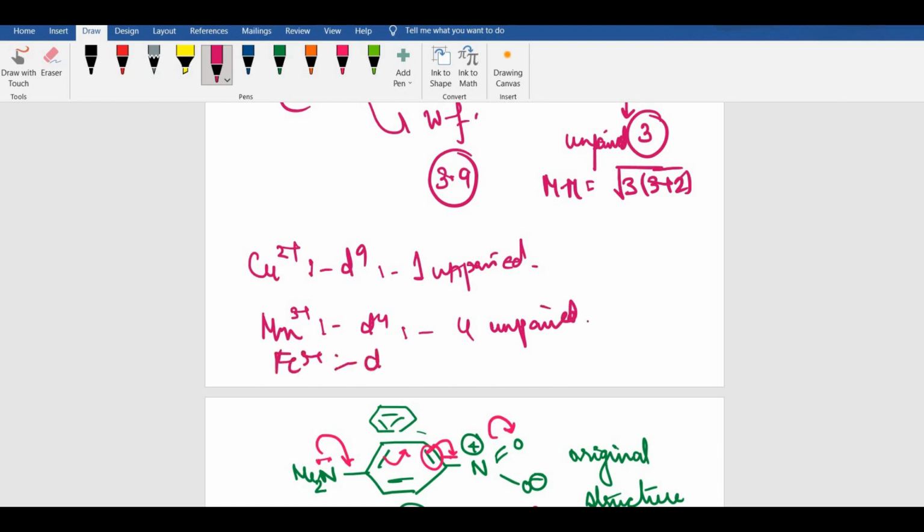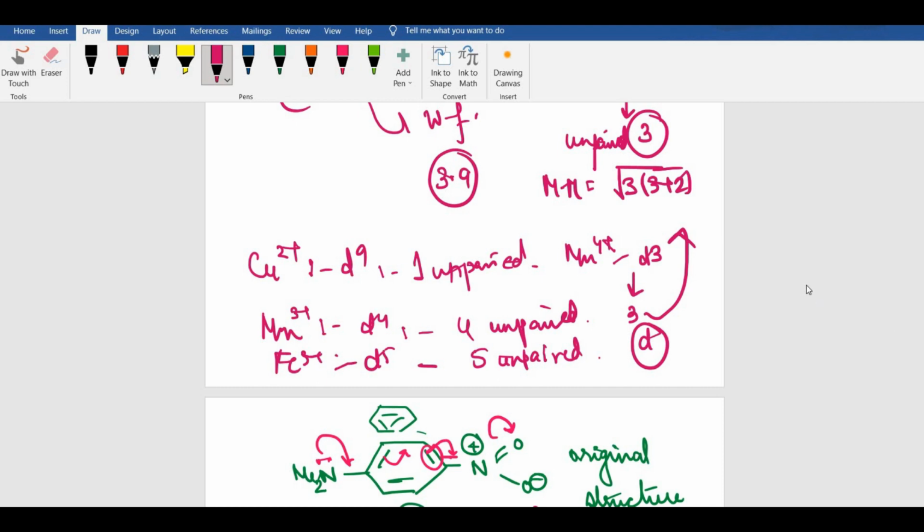Then Fe3+ means d5, weak field, again 5 unpaired electrons, doesn't match. And the last one is Mn4+, which means d3, 3 unpaired electrons, matches the answer. So it should be option number D. Clearly option number D.